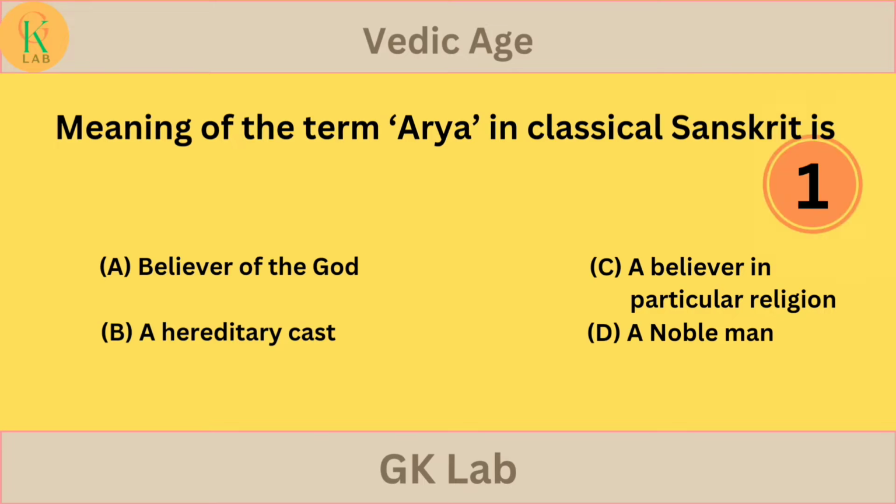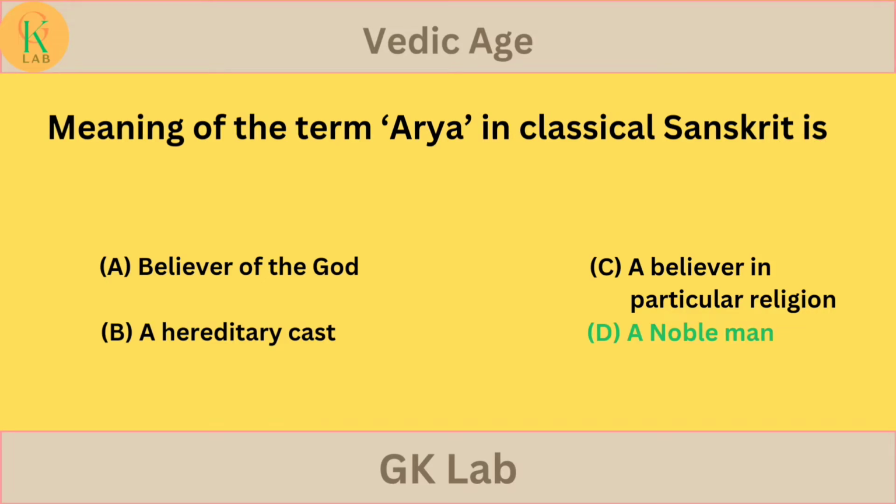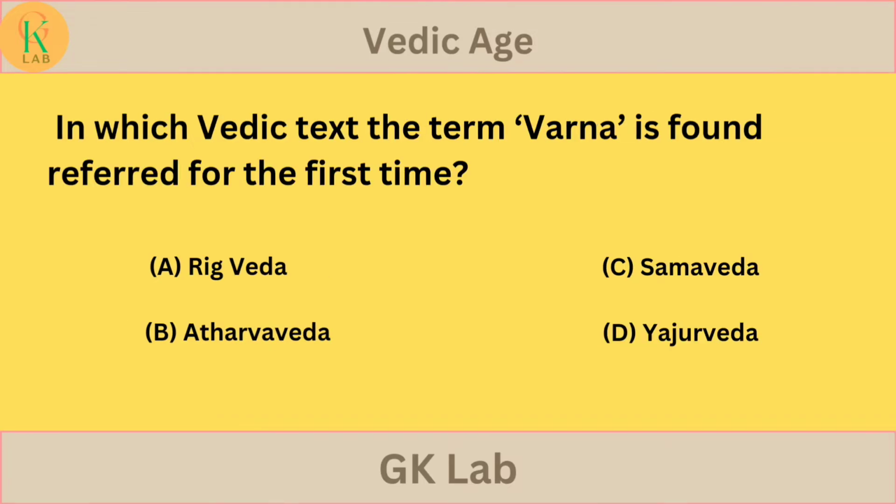Your answer is... the correct answer is option D. A nobleman. In which Vedic text the term Varna is found referred for the first time? Option A. Rig Veda. Option B. Atharva Veda. Option C. Samaveda. Option D. Yajur Veda.